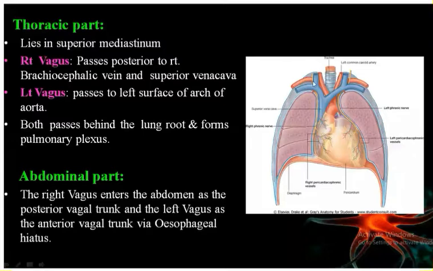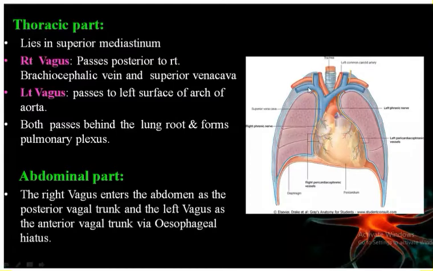Now the right vagus at the root will descend down behind the internal jugular vein and in front of the right subclavian artery. So in front of the right subclavian artery and behind the right internal jugular vein, the right vagus nerve will run. Then on the left side, it will run between the left common carotid artery and the left subclavian artery. So this is the course in the case of the neck. From there, it will enter into the thoracic cavity through the thoracic inlet.